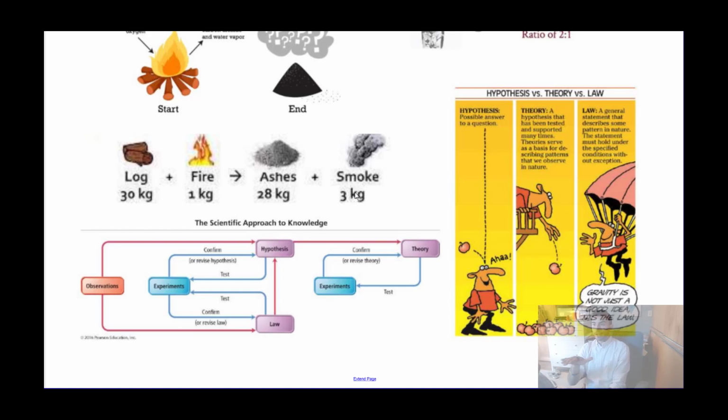So the law of conservation of mass is a law because we observe every single time that when we start with a certain mass of reactants, we end with the same mass of products. Now, atomic theory then helps to explain that law by saying, well, we have things called atoms, and all matter is composed of atoms, and those atoms are whole units, and those atoms can only rearrange, right? So that's the important difference between hypothesis, theory, and law.